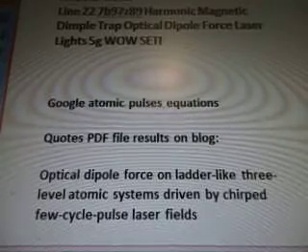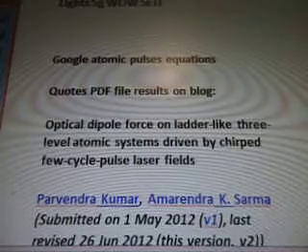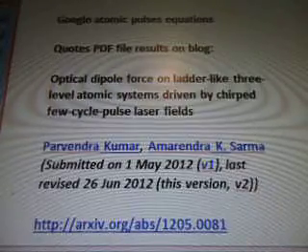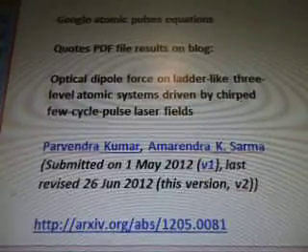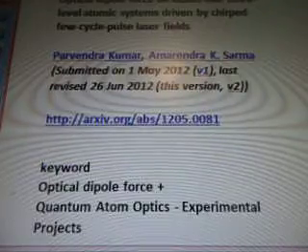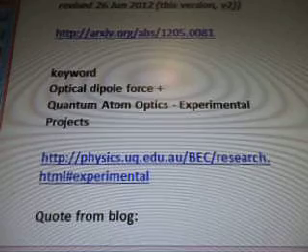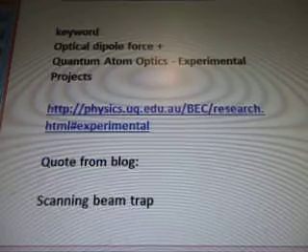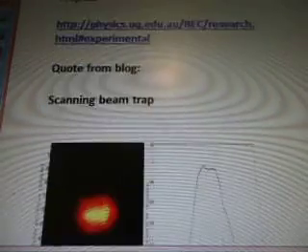So, Googling atomic pulse equations, quotes and PDF file results are on a blog. Optical dipole force on ladder-like 3-level atomic systems driven by chirped fused cycle pulse laser fields from these scientists in June 2012, arxiv.org. The keyword was optical dipole force and quantum atom optics experimental projects from physics.uq.edu.au. Quote from blog, scanning beam trap.